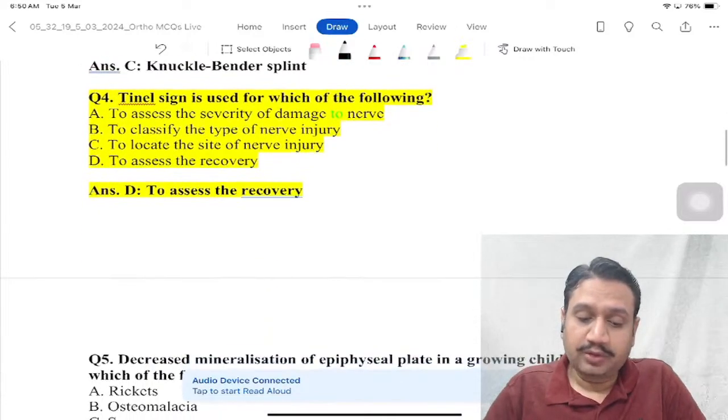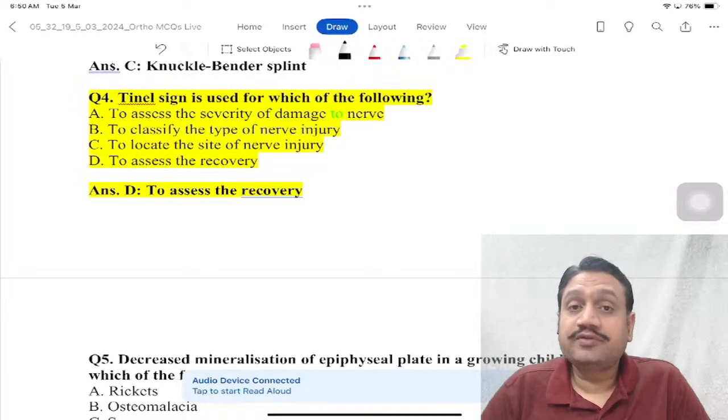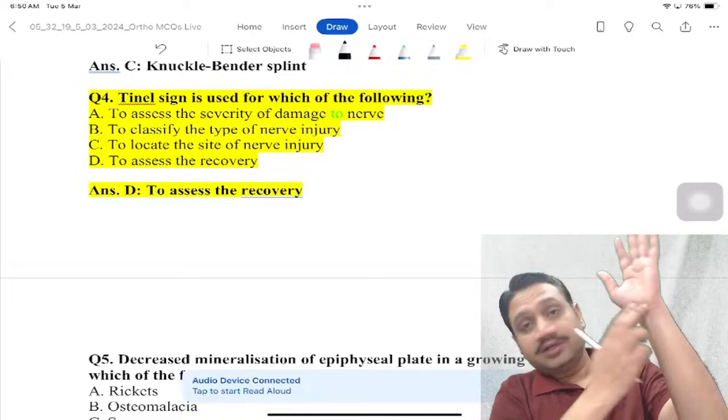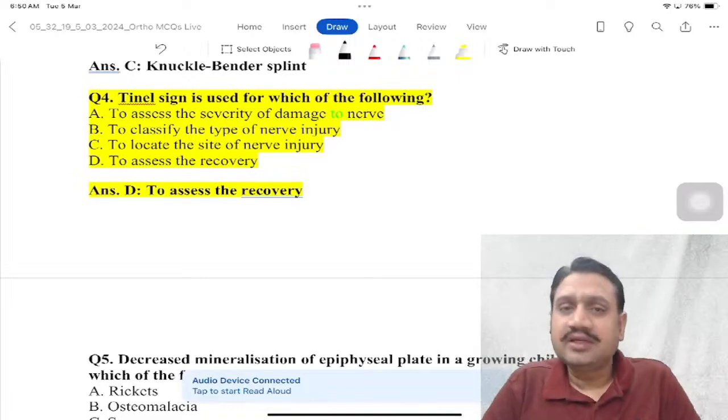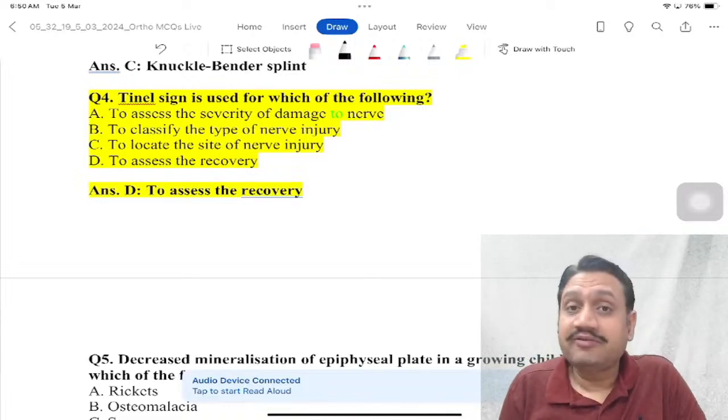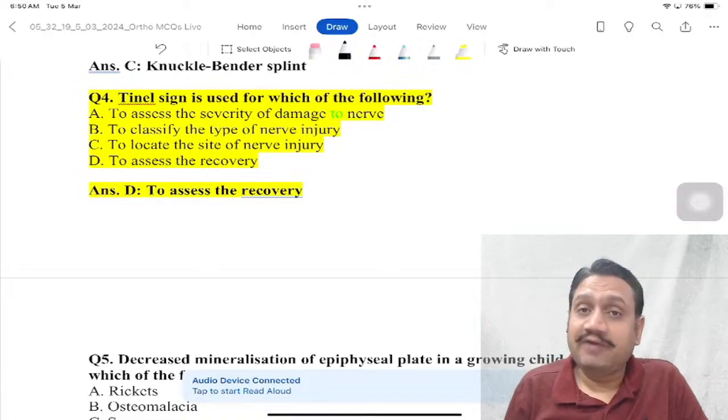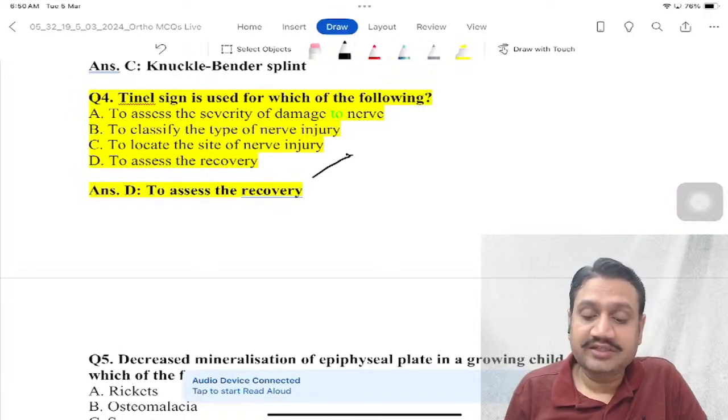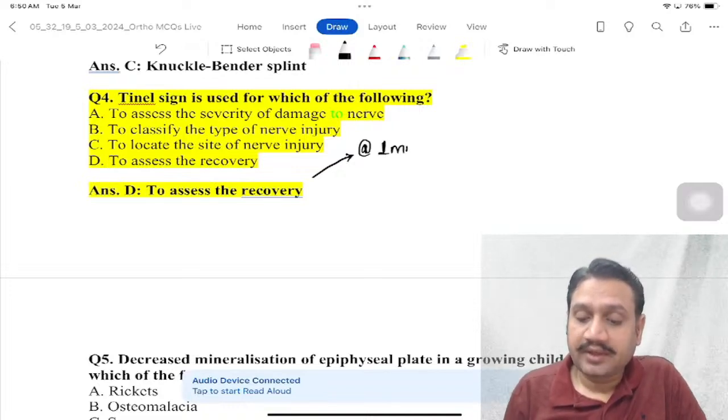Now, question number 4, the Tinel sign. Tinel sign is used for which of the following? You remember Tinel from the nerve? We were tapping on the course of the nerve, right? Why do we use it? To know about the recovery or regeneration of the nerve. And we talked about the rate at which the nerve regenerates: 1 mm per day. Remember, 1 mm per day.